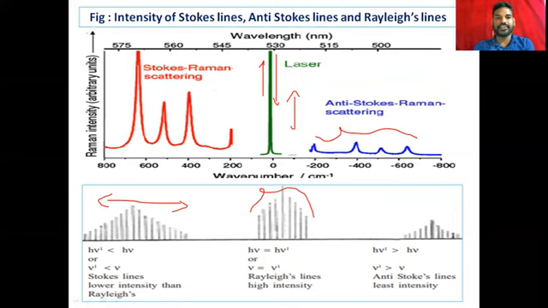And in the case of the Stokes line, most, not all the electrons, some of the electrons, compared to anti-Stokes, it has only small intensity, and Rayleigh has very high intensity here. Then distance, just see here.